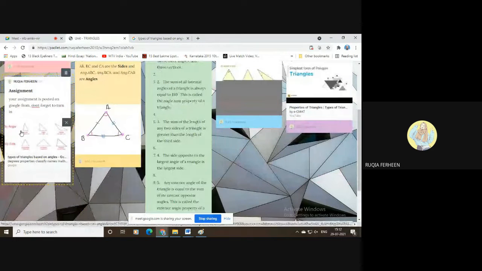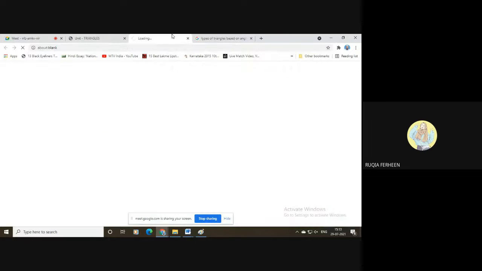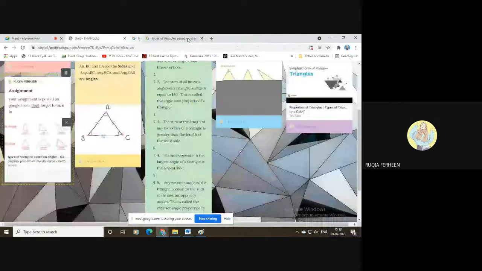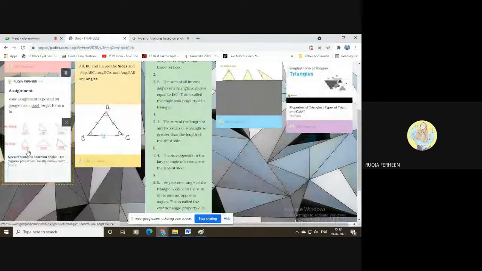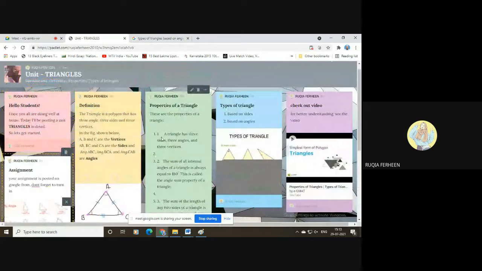If you want the students to be directed to the assignment page, you can directly copy the link of the assignment page and post it here, so that if they click on this link, they'll be directed to the page you want them to visit. See, I wanted them to visit this page, so I have posted this link. If you want the students to be presented with another link, you can post that link also. I hope this is clear.